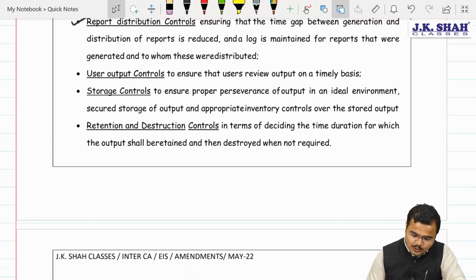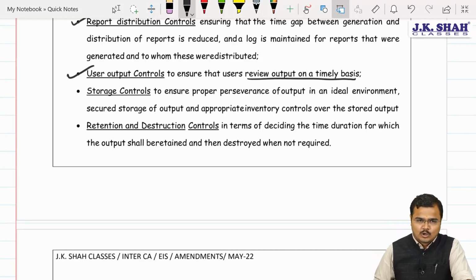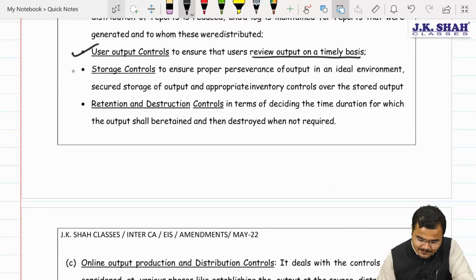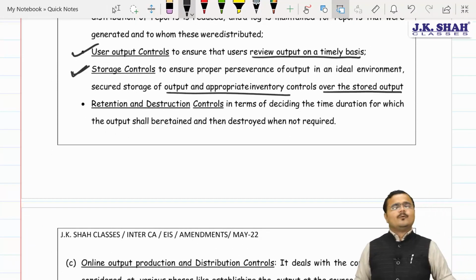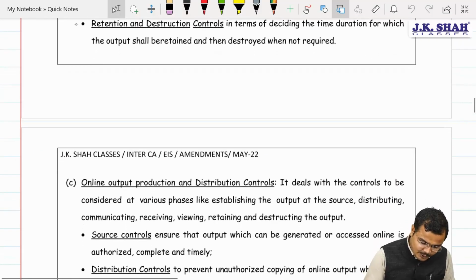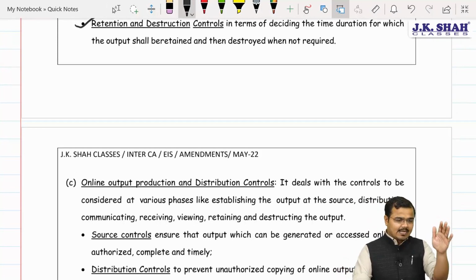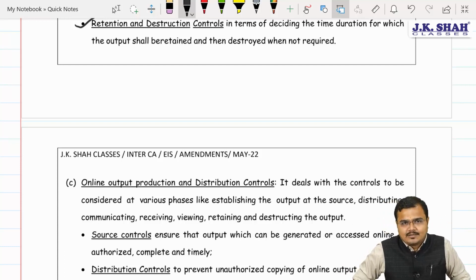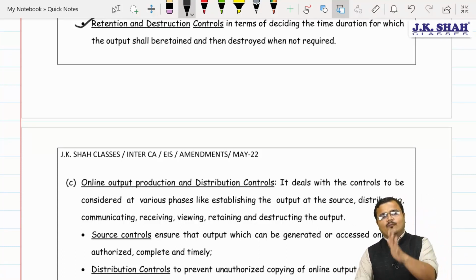Further, user output control. A review from the user must be taken on a timely basis on whether they have received the report or not. Storage control must be there to ensure that the output is appropriately stored in a completely secured environment to protect the data from unauthorized hacking and access. We also maintain this report for a given period of time, and after that it is required to be completely destroyed. That is the retention period for which we need to retain that document, and then go for destruction.